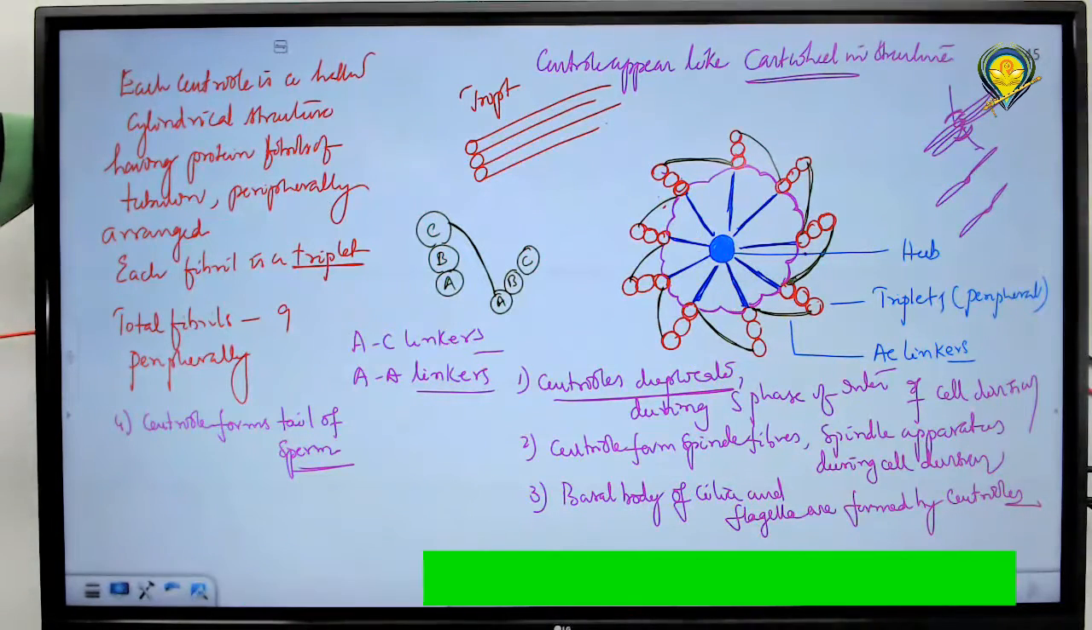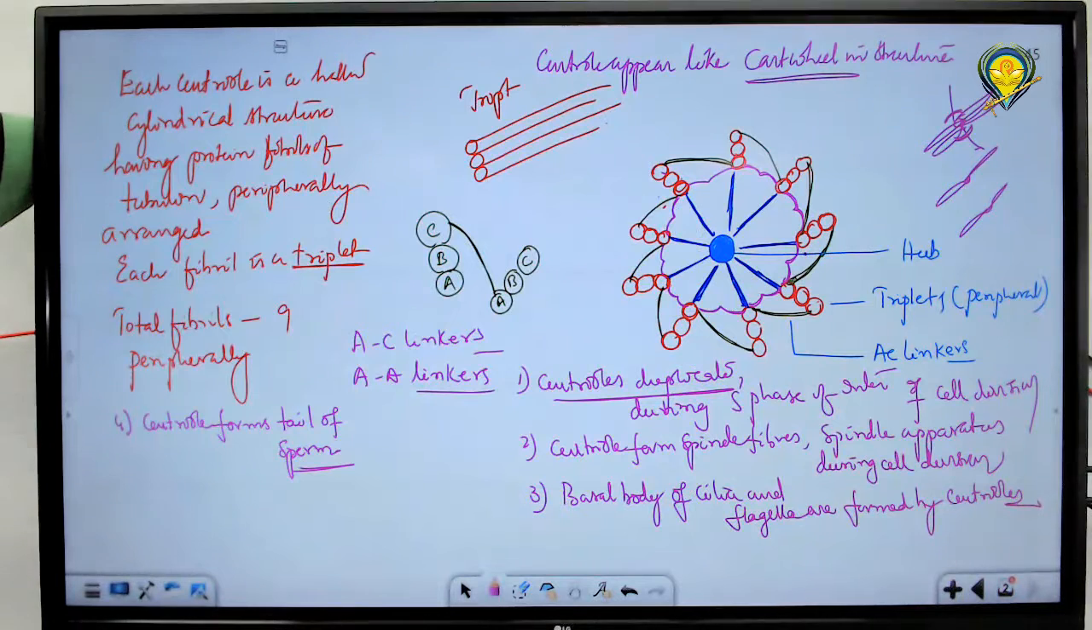They are peripherally arranged. In the center there is a mass of proteins. The peripheral triplets are linked one to the other with AC linkers and AA linkers, and each triplet is attached to the central mass with radial spokes. The number of radial spokes is 9, and this centriole structure is not surrounded by any membrane. So triplets are connected to the central hub through radial spokes.